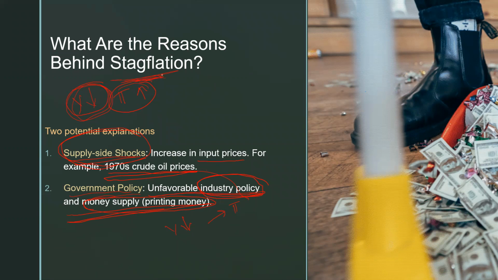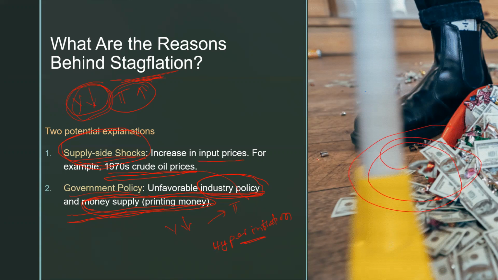Okay. So what are the two explanations for stagflation? One is supply side shocks, another is government policies. Whenever you print money, see, this may be a very important thing, because whenever you are printing a lot of money and there is no incentive for the industry to increase their output, sometimes that may lead to what I call hyperinflation. Okay, hyperinflation. So you see this in the picture.